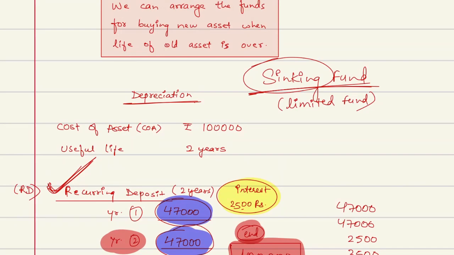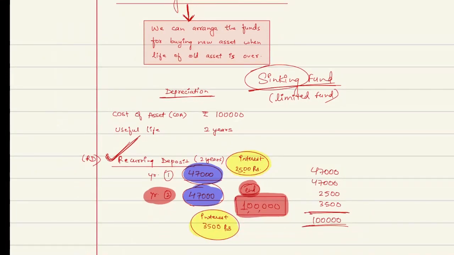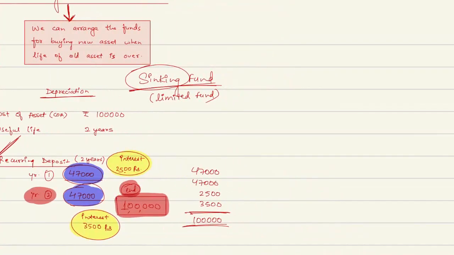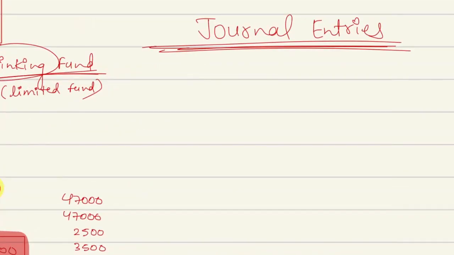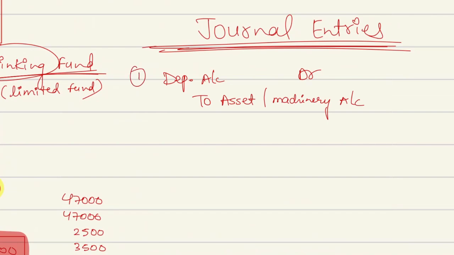Okay, great, lovely. Now, everything which we have discussed, now we are going to discuss the journal entry for that, that what will happen in our books of accounts. So in the books of accounts, obviously, you will book your depreciation. How you are booking your depreciation? That is depreciation account debit to your asset account. If it is a machinery, then you can use the machinery account. That is the simple thing, everybody knows this journal entry, right?